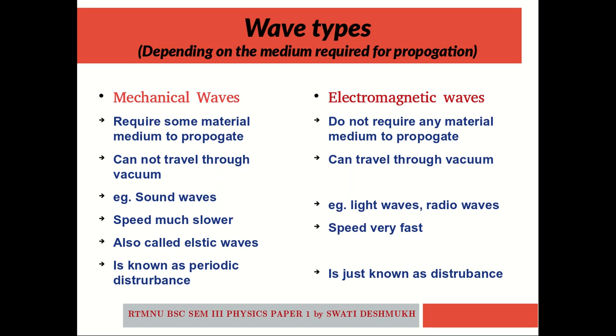So, a wave associated with proton, neutron, electron like elementary particles are known as the matter wave. It is treated as a third kind of wave. This is the wave classification depending on the medium required for the propagation.